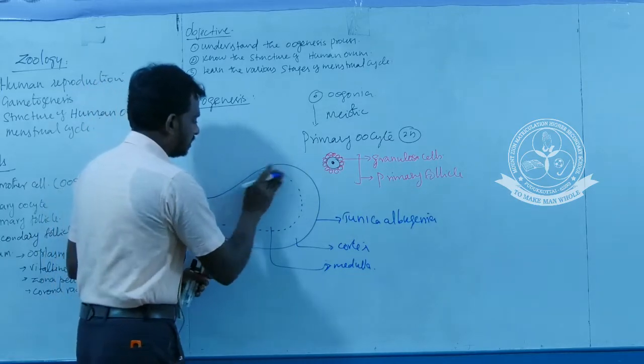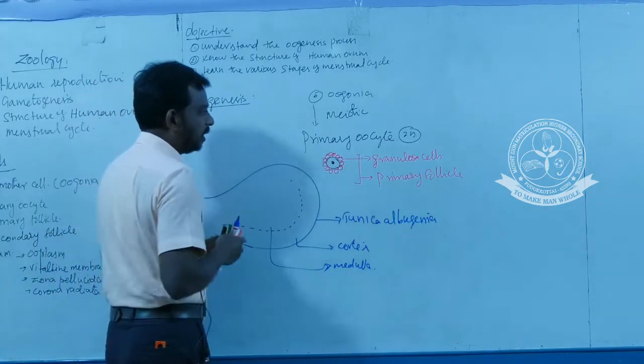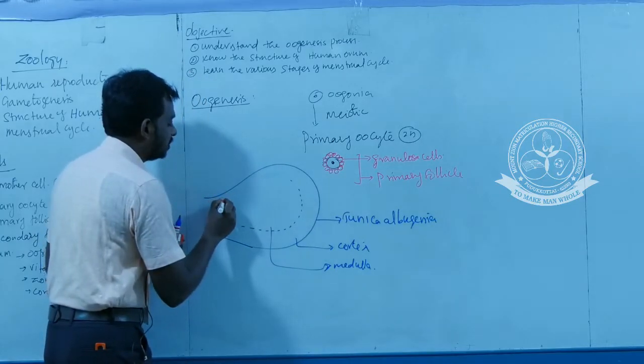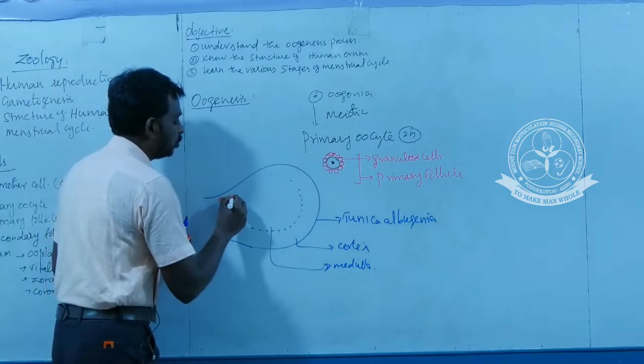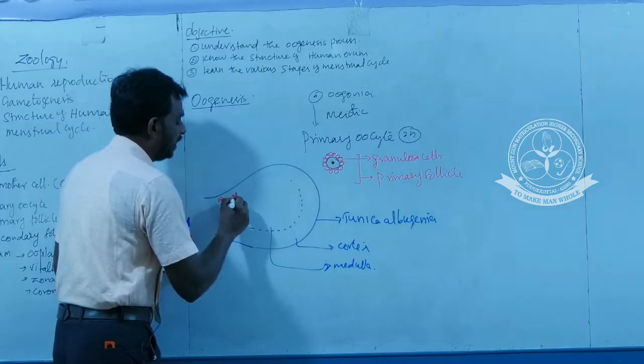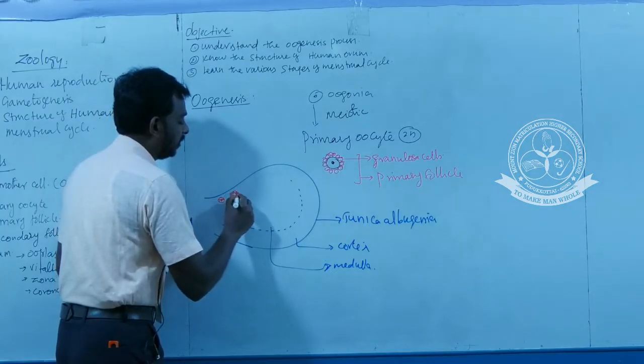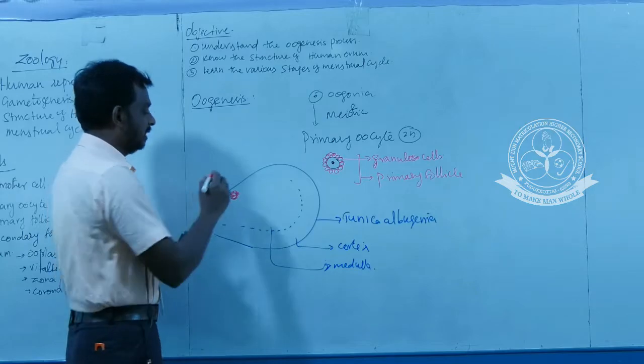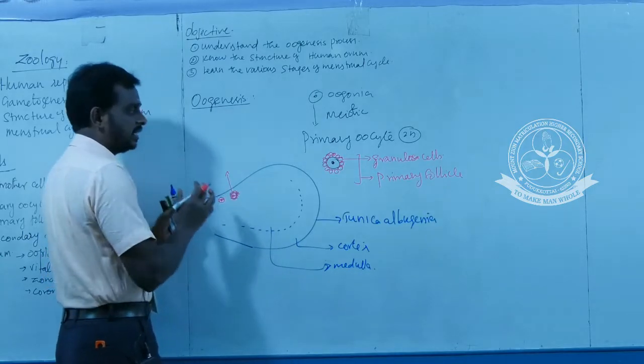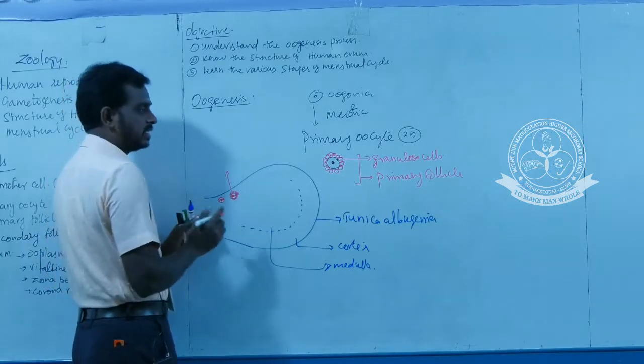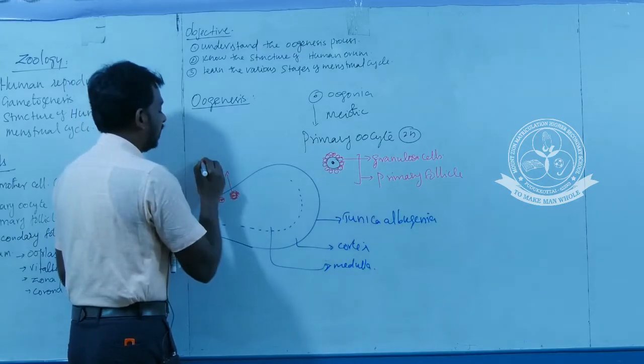Now this is the cortex region and this is what? Primary follicle. This is an oogonial cell, and this oogonial cell is surrounded by a single layer of granulosa cells. These granulosa cells surround the primary oocyte. This stage is called what? Primary follicle.